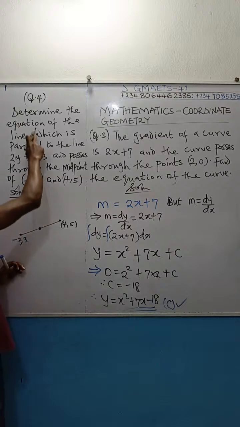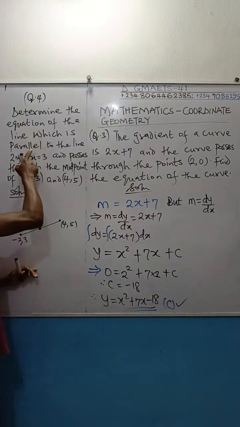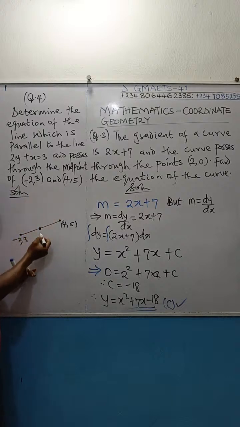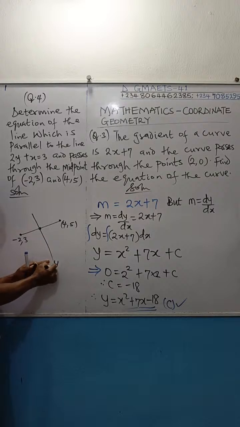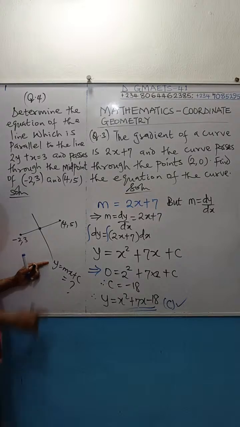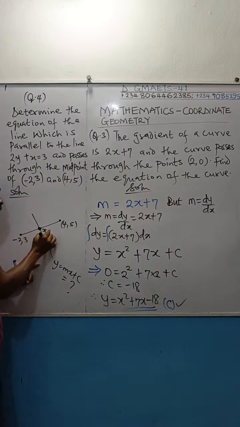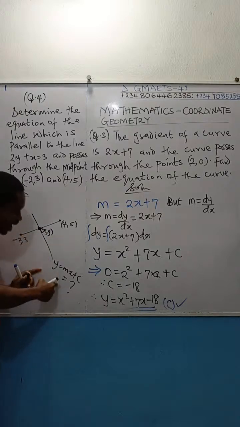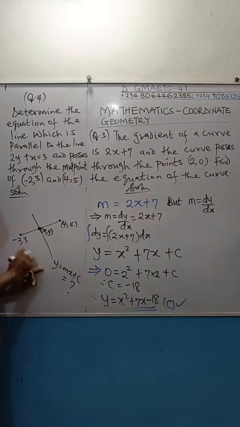And we are told that the line whose equation we should get passes through the midpoint of this and this. So this is the line whose equation we don't know: y equals mx plus c, question mark. It passes through this midpoint, whose coordinates we don't know. Permit me to call the coordinates x, y. Once I calculate the value of this coordinate, I will convert it to x1, y1 of the line that passes through it. So that's the whole thing.